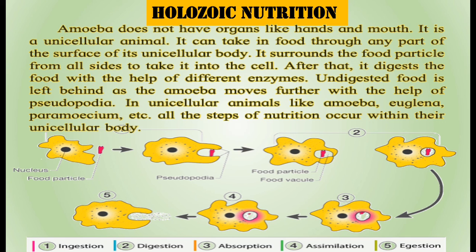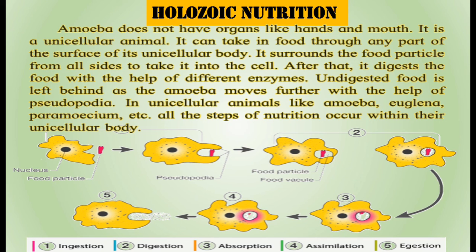It surrounds the food particle from all sides to take it into the cell. After that, it digests the food with the help of different enzymes already present in its body, and then the undigested food is left behind as the amoeba moves further with the help of pseudopodia. In unicellular animals like amoeba, euglena, paramecium, etc., all the steps of nutrition occur within one cell, that is, within the unicellular body.